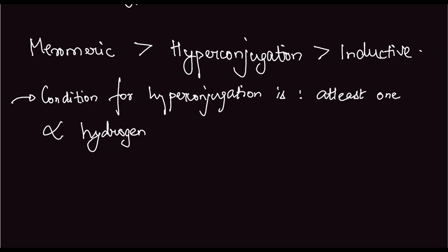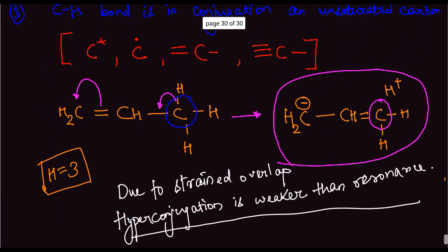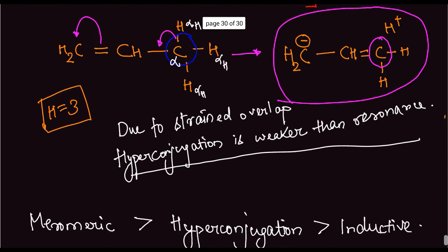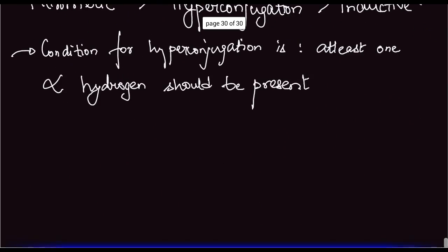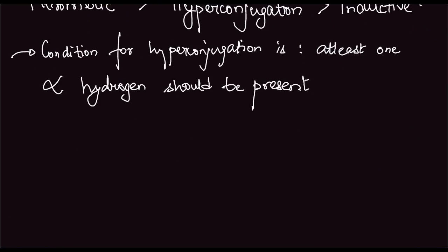What is meant by alpha hydrogen? Alpha hydrogen is the hydrogen attached to the group next to the unsaturated carbon. So in the previous case, this is the alpha carbon and these are the alpha hydrogens.